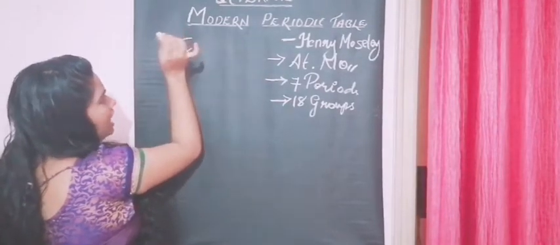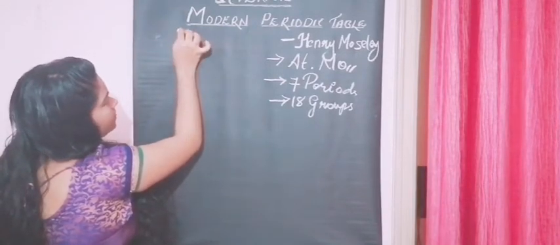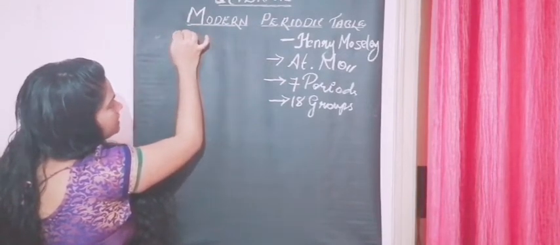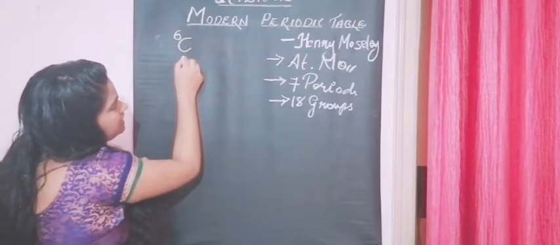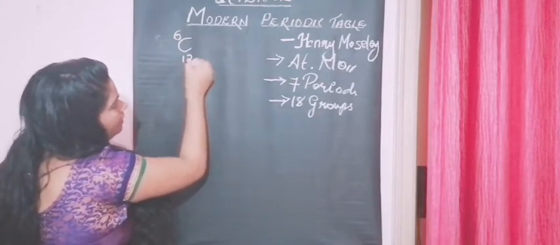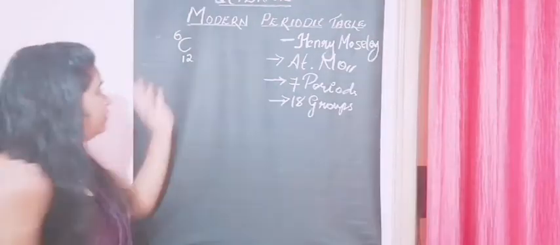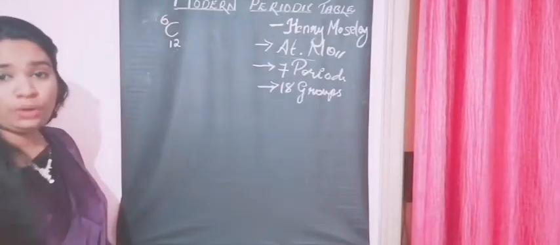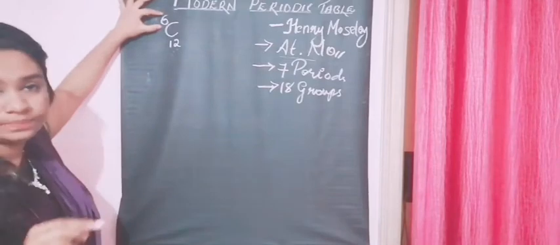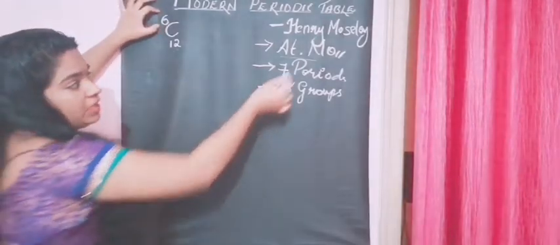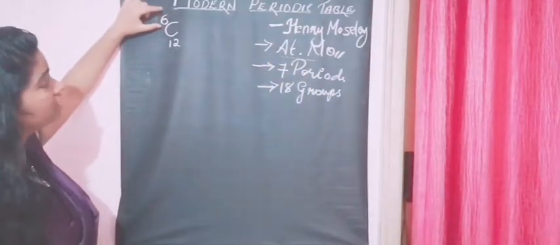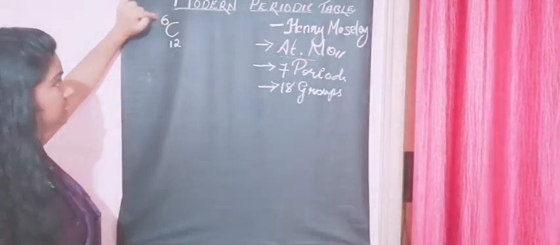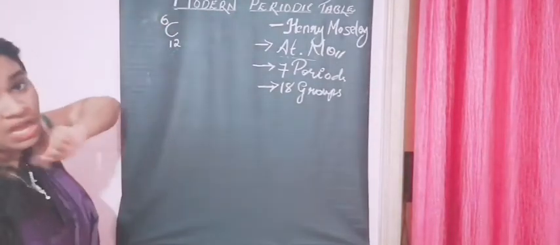One is mentioned above, here it's 6, and another below. So we have the atomic number on top. The atomic number is always written on top, that is our 6 for this one atom of carbon.